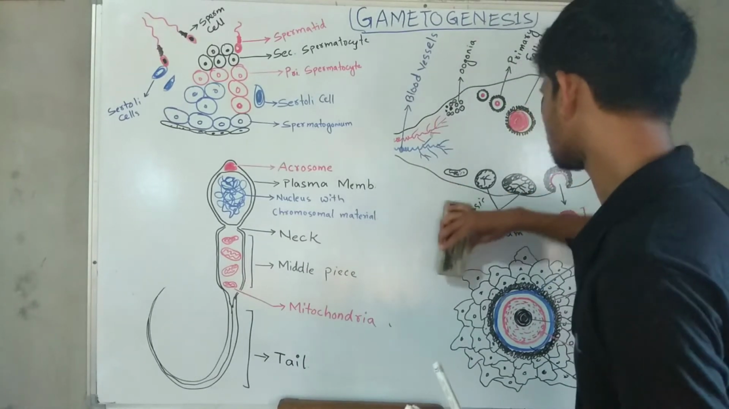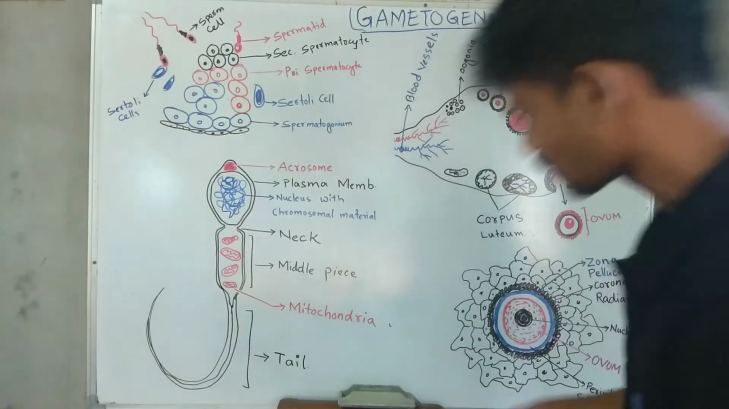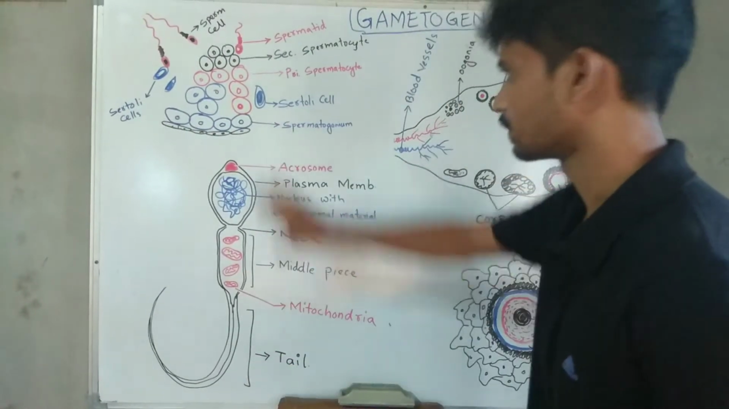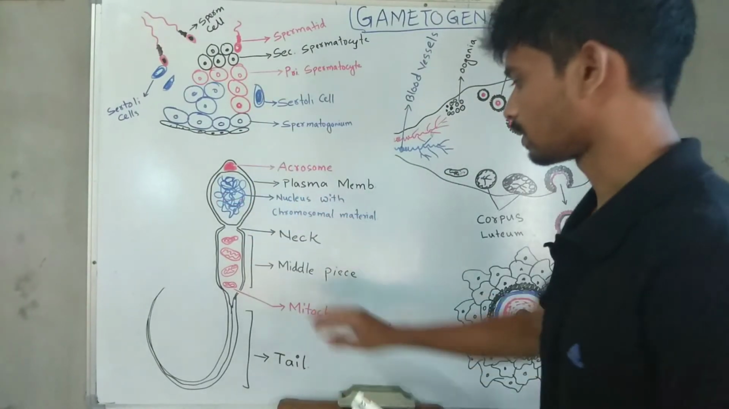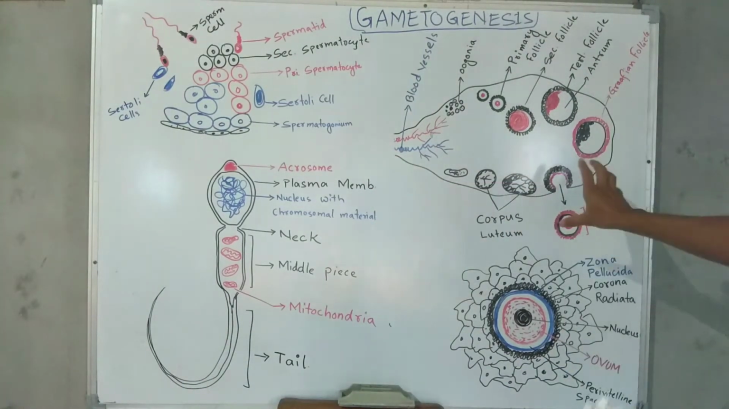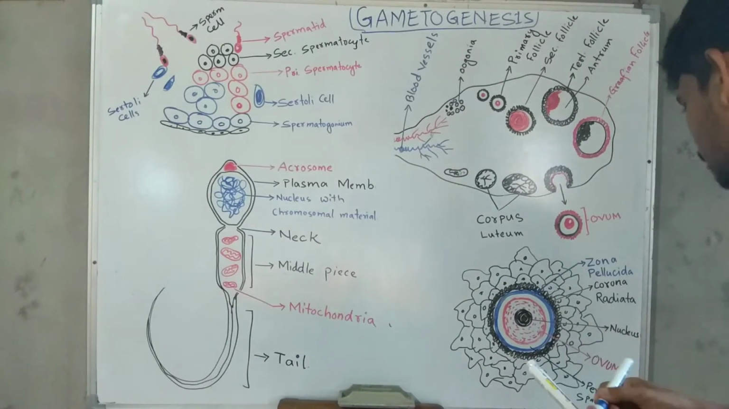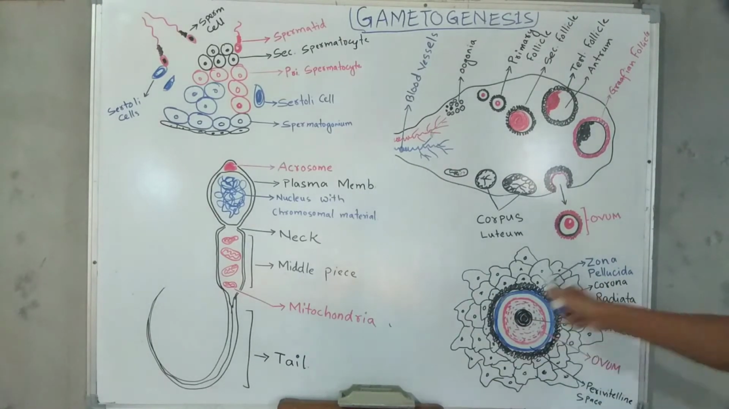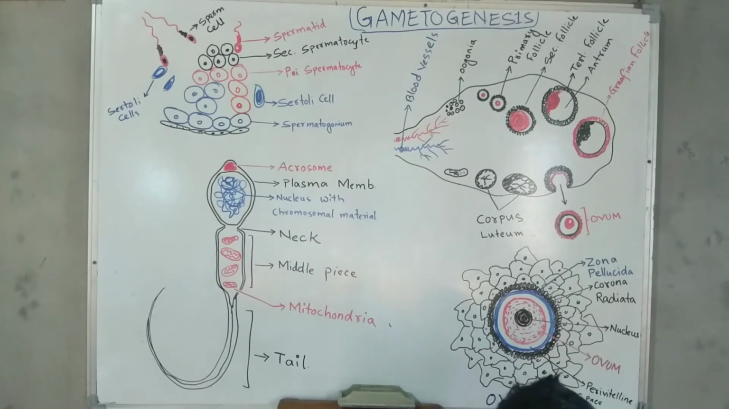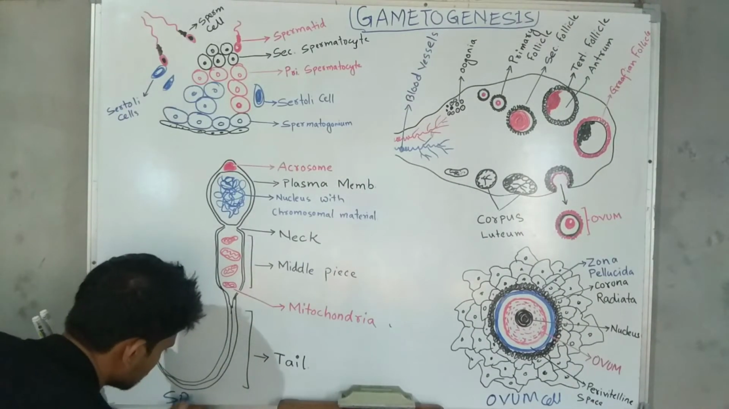So this is also important, let's see. Here you can see on the left side how the male gamete, the sperm cell, is produced, and on the right side the formation of the female gamete, the ovum cell. This is the structure of the ovum, and this is the structure of the sperm cell.